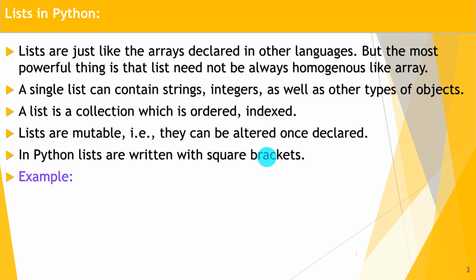So for example, you can initialize the list L using different data members of type string, integer or float. We will check it by using our PyCharm IDE.